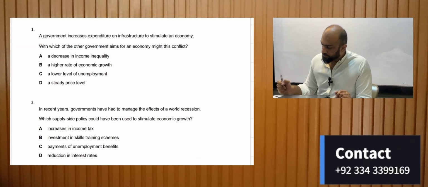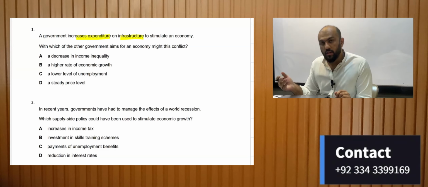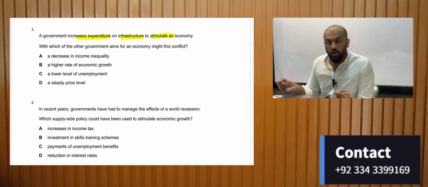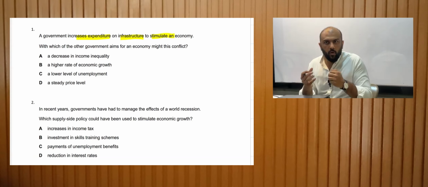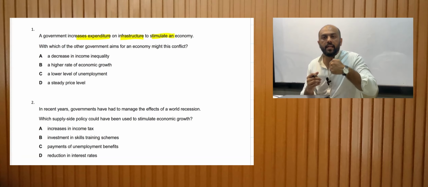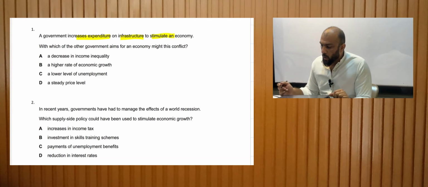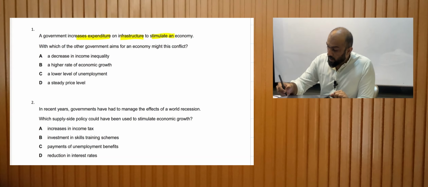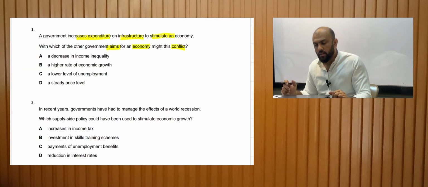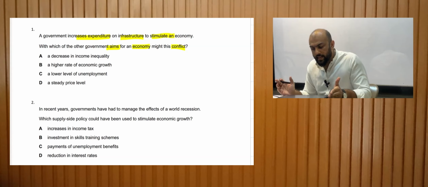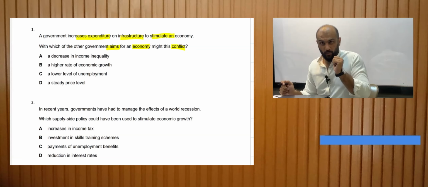The first MCQ: the government increases expenditure on infrastructure to stimulate an economy. What do you mean by stimulate an economy? To improve the output in the economy, or to create economic growth. In short, this means to increase aggregate demand. With which other government aim for an economy might this conflict? So when you're increasing aggregate demand, which other aims would it conflict with?